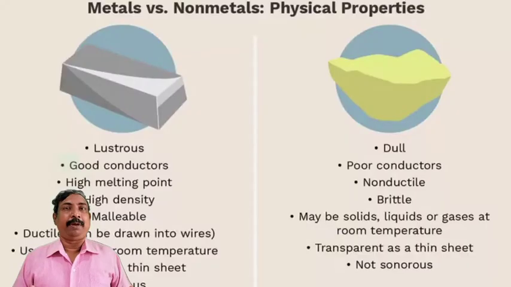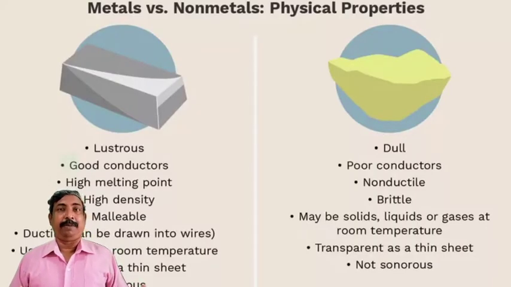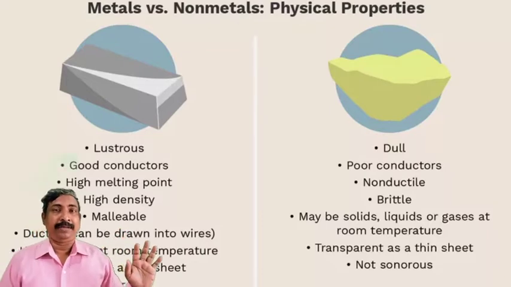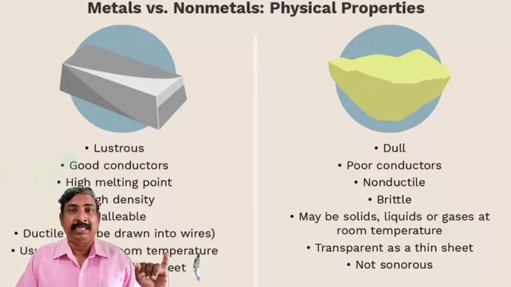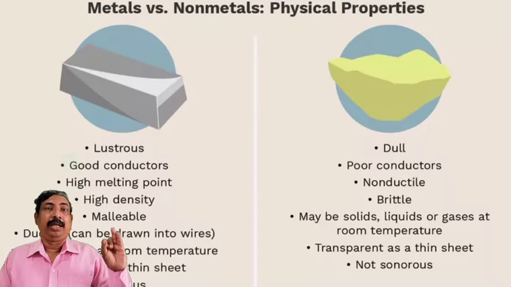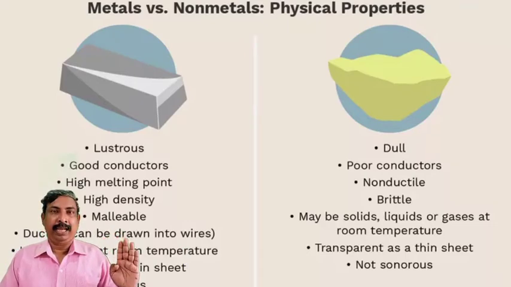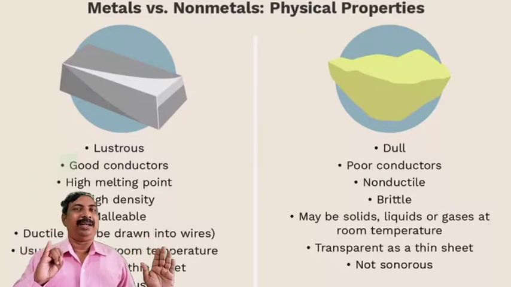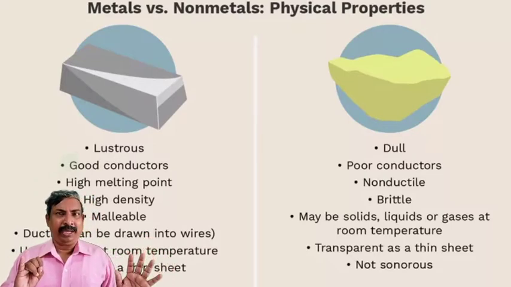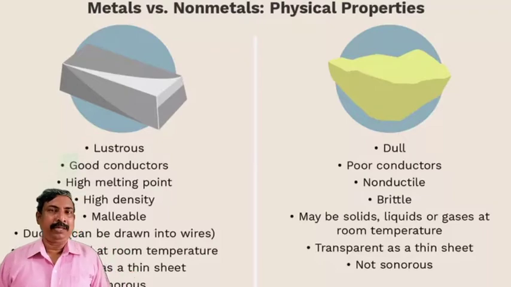Now, we have been discussing the metals and non-metals chapter, right? So, what are the topics we have discussed so far? Can you recollect? The physical properties of metals. What are the properties we have seen? First, we have seen metals are lustrous and they are hard, malleable, ductile, sonorous, good conductors of heat and electricity. Haven't we? We have seen all those properties.